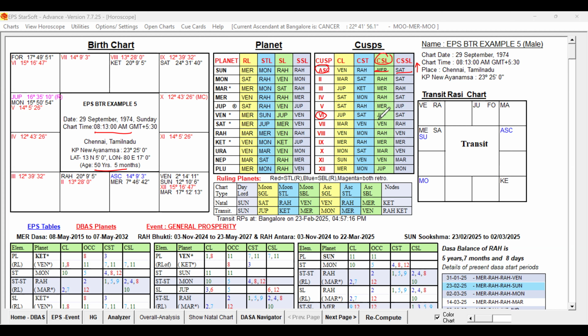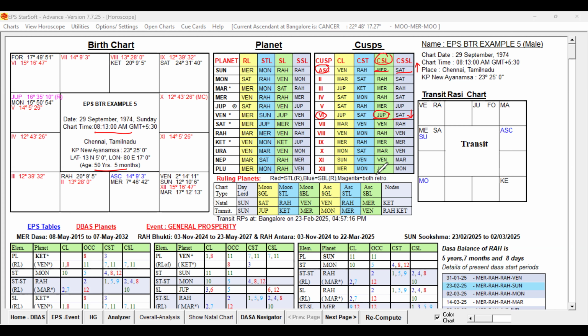Look at the 6th sublord is Jupiter, sub-sublord is Saturn. So prior to that, Jupiter sub was there. So then comes the Saturn sub. So by approximately 2 minutes, the reduction in the birth time can have change in the Jupiter sublord. Instead of Jupiter, it will change to the previous Rahu.